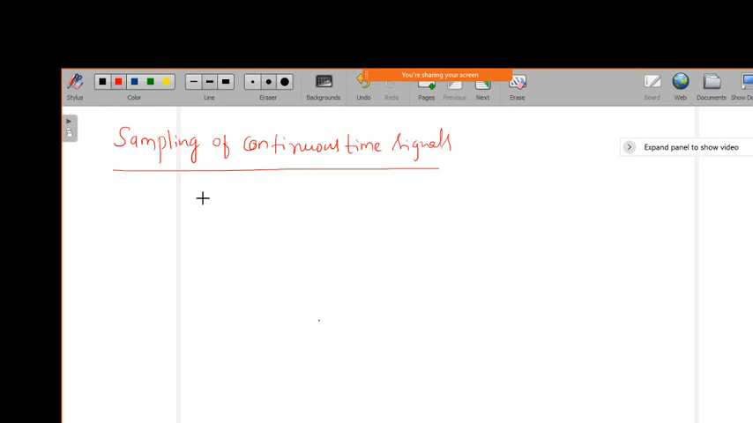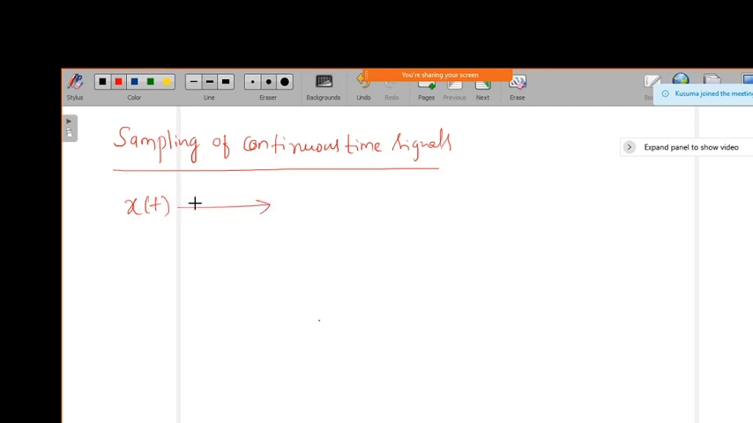So we have discussed continuous time and discrete time signals, is it not? So how to get the discrete time signal? Because in general, in practice, whatever is available in nature is all continuous time signals. So now how to get the discrete time signal? In order to get the discrete time signal, we need to sample whatever continuous time signal we have.